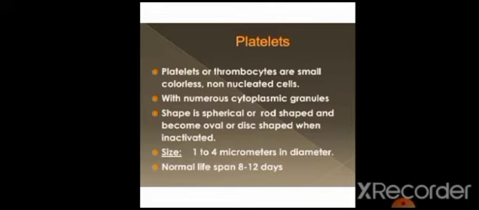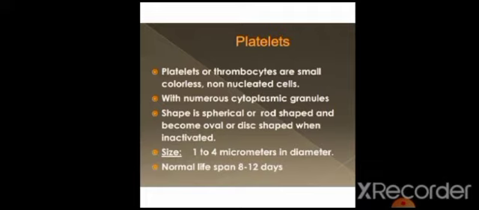Platelets are also called thrombocytes. They are small, colorless, non-nucleated cells. It is important to note that they are small and have no nucleus, with numerous cytoplasmic granules present in their cytoplasm. Shape is spherical or rod-shaped, or becomes oval or disc-shaped when inactivated. Their shape changes with the body, and when there is injury in the body, the platelet's role is very important.